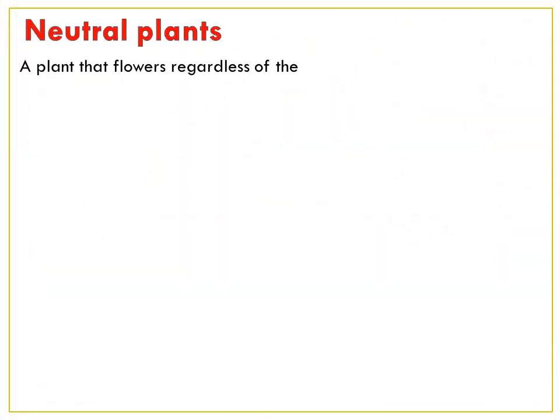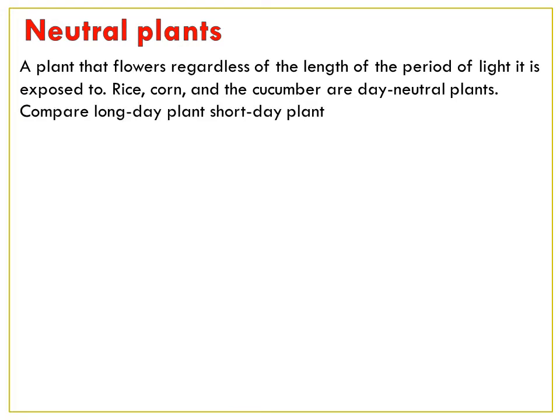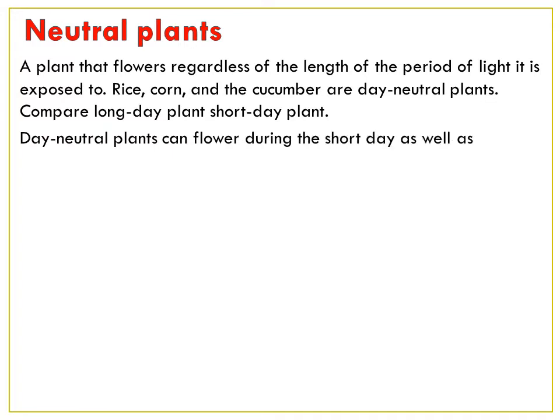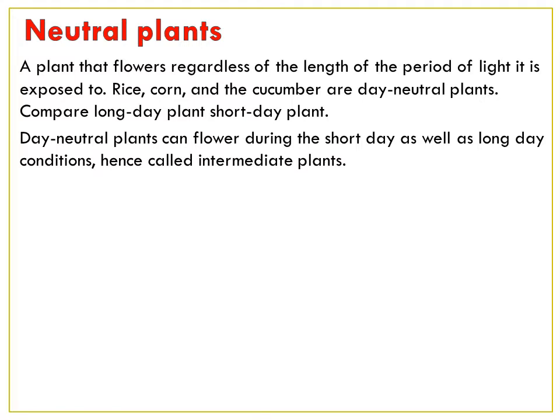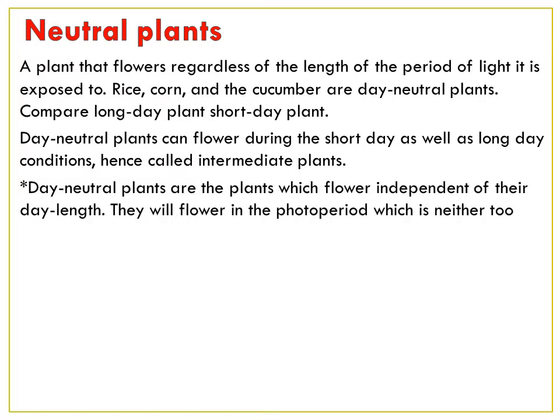Today we'll see neutral plants. What is this word neutral? A neutral plant is a plant that flowers regardless of the length of the period of light it is exposed to. Plants like rice, corn, and cucumber are day neutral plants. Compare the long day plant and short day plant which we did in our last class. Day neutral plants can flower during short day as well as long day conditions. They are also called intermediate plants.